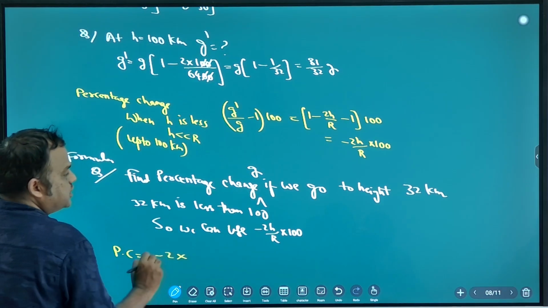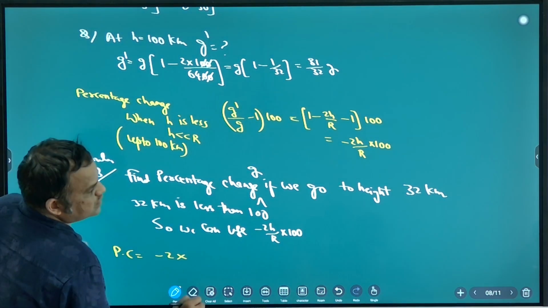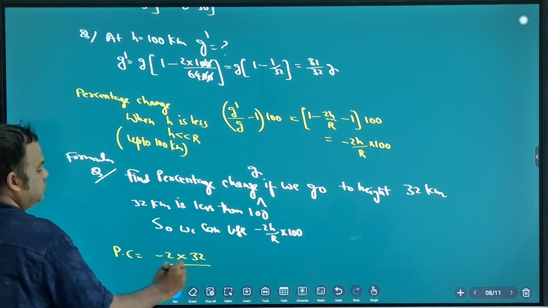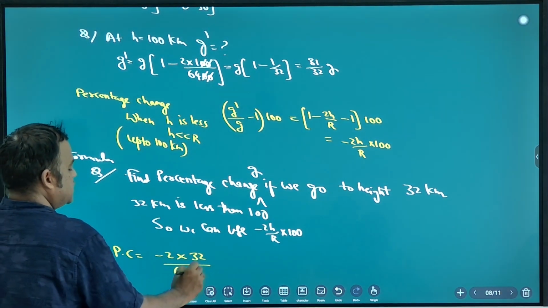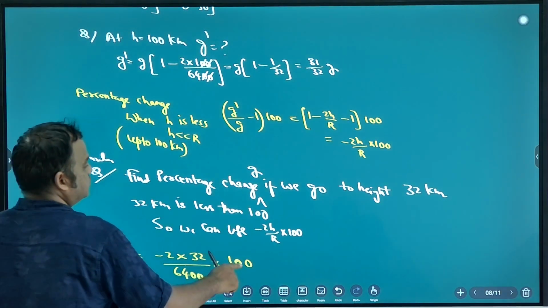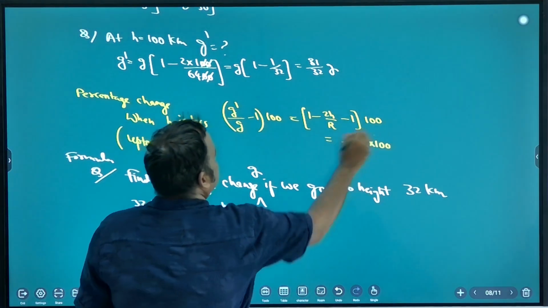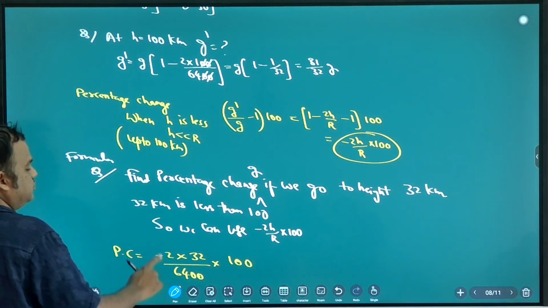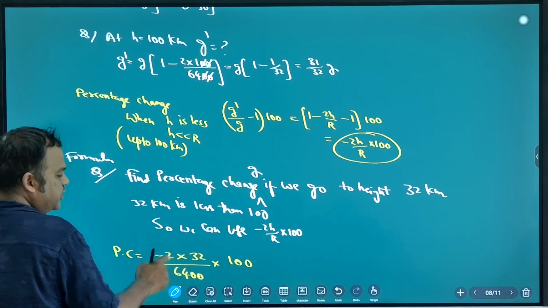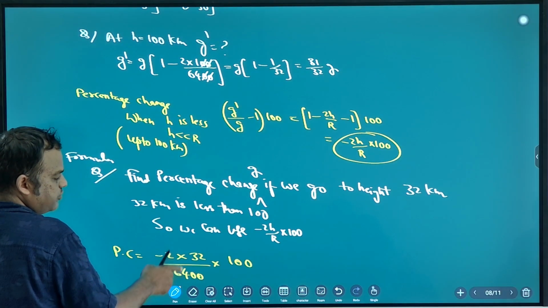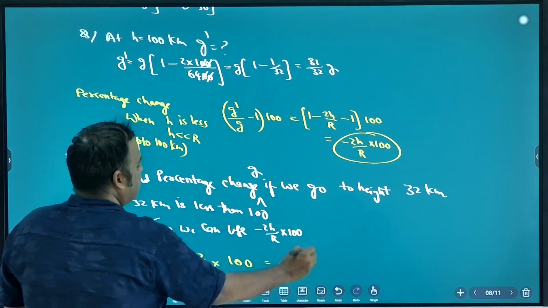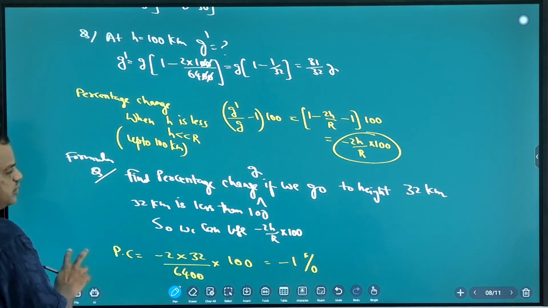Minus 2h, h is 32, by r, 6400, into 100. 32 into 2, 64. 64, 64 cancel. 100, 100 cancel. What is the answer? Tell me. Minus 1%.